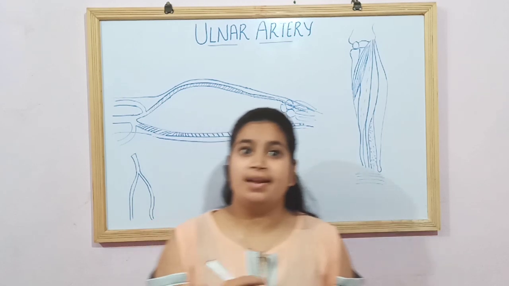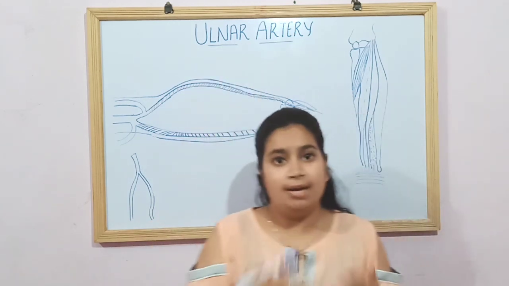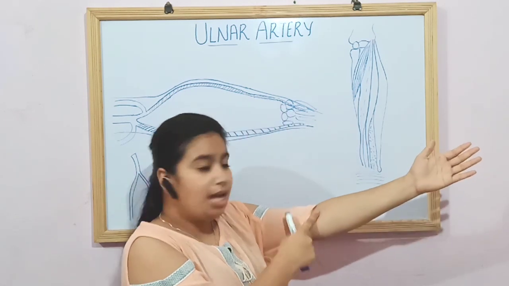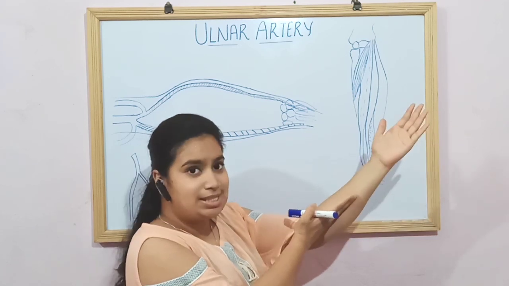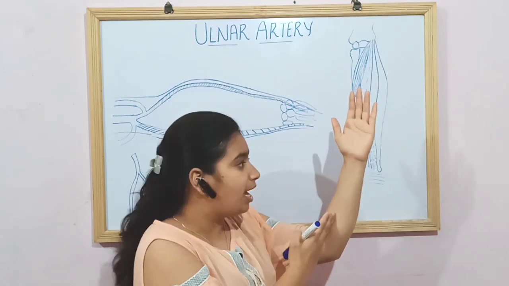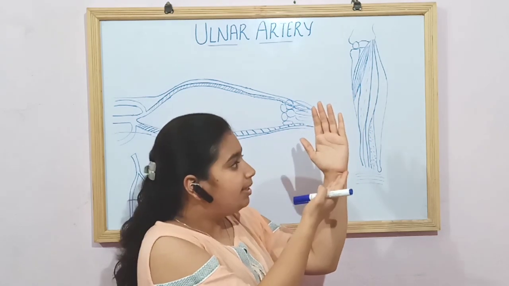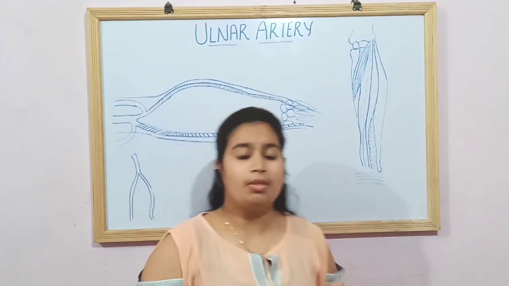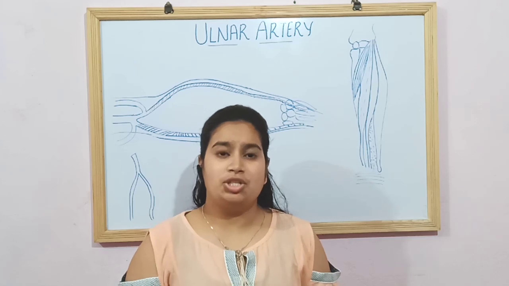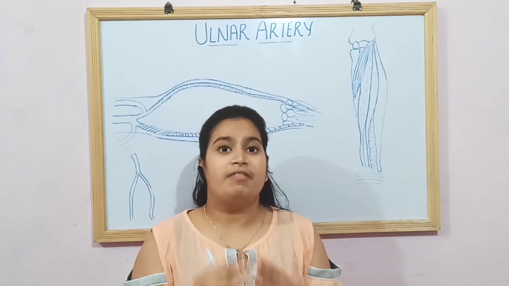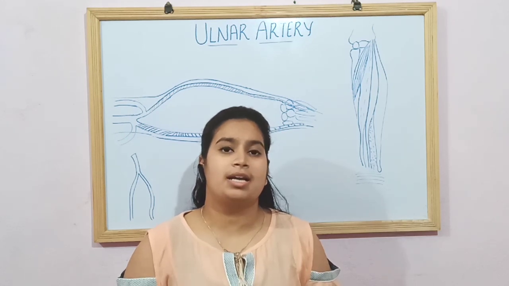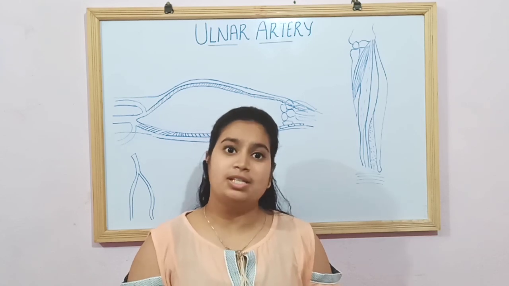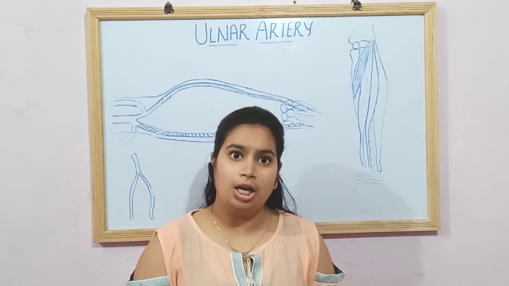जैसे कि नाम से ही पता चल रहा है अल्ना, तो ये अल्नर आर्टरी जो है ये अल्ना बोन के साइड ही ट्रैवल करेगी. So this ulnar artery starts at the cubital fossa and traverses over the medial side. Medial side means over the ulnar bone side, up to the pisiform bone, and then it anastomoses at the wrist joint with the palmar carpal branches of the radial artery. For most of its course, the ulnar artery travels between the flexor digitorum superficialis and the flexor carpi ulnaris muscle. These are the two main muscles around the ulnar artery.